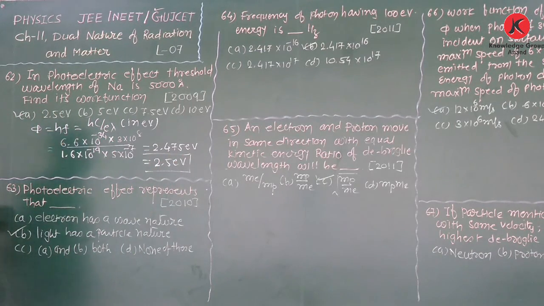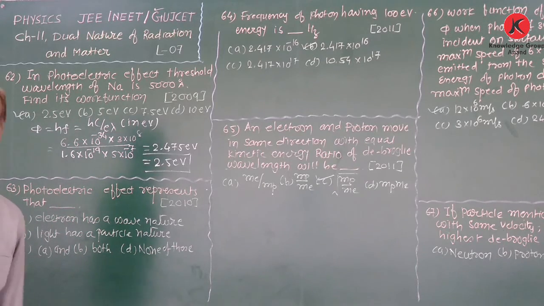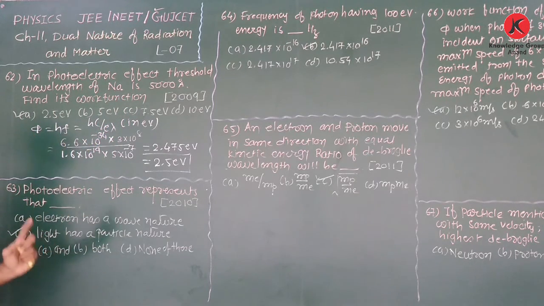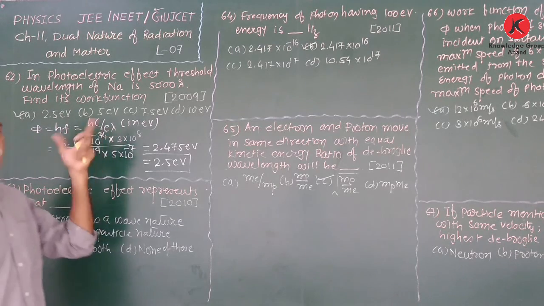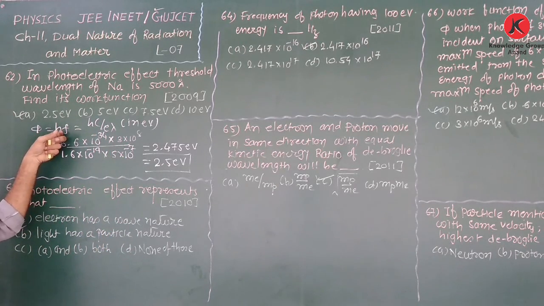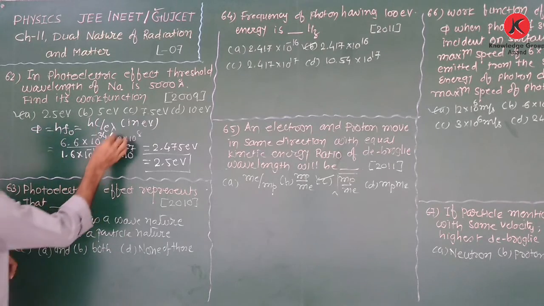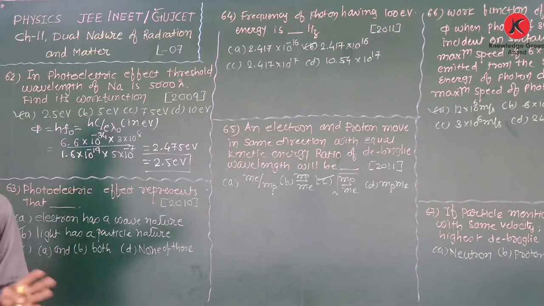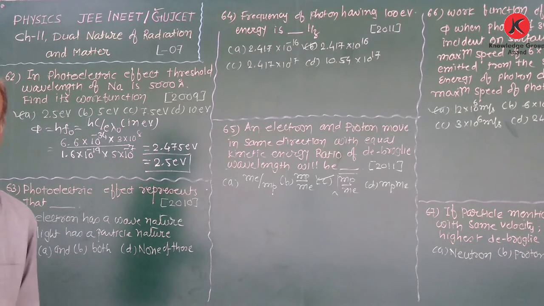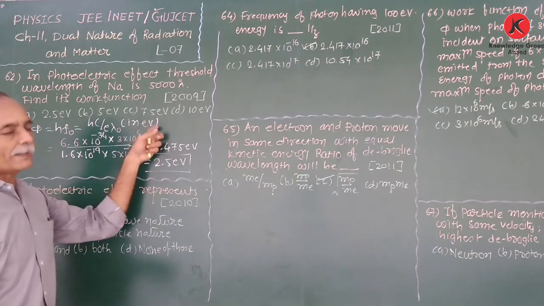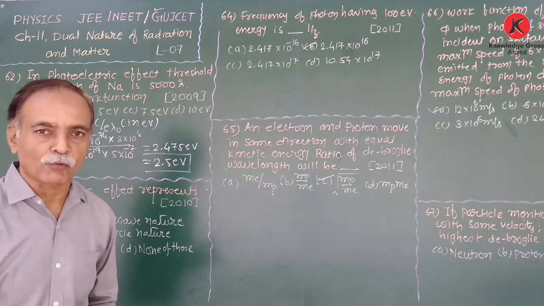Again, in the photoelectric effect, the threshold wavelength of sodium is given as 5000 angstrom. We have to find out the work function for sodium metal. So here we know that the work function phi is equal to hf, that means hc upon e lambda, or we can also write h f0 is equal to hc upon e lambda 0. Lambda 0 is the threshold wavelength, f0 is the threshold frequency. As we substitute the values, we obtain the work function of sodium is 2.5 electron volt.